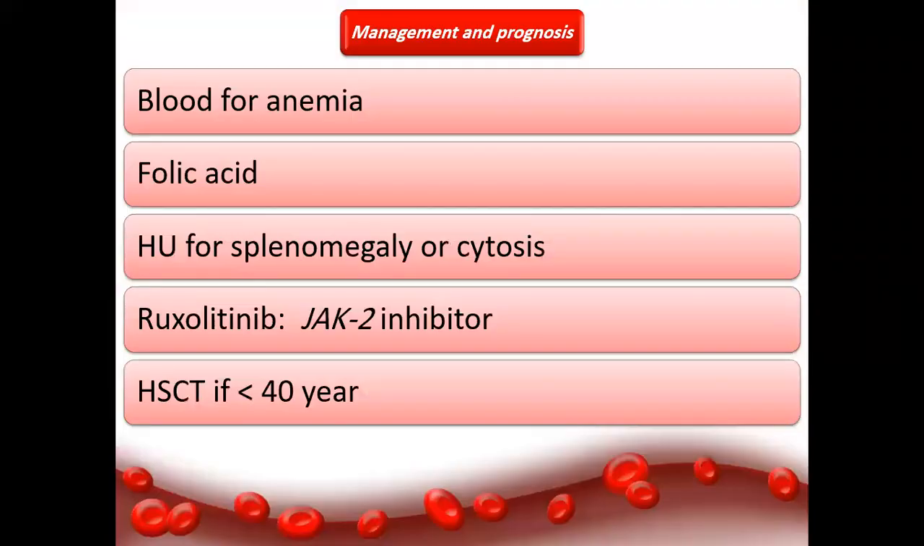How do you manage those patients with myelofibrosis? We give blood for anemia, we need folic acid, and hydroxyurea again for splenomegaly or cytosis. We have a specific targeted drug for JAK2, we call it ruxolitinib. Jakavi can be used as a JAK2 inhibitor again to relieve any evidence of splenomegaly. Transplant, hematopoietic stem cell transplant, usually we offer it in young patients below the age of 40.